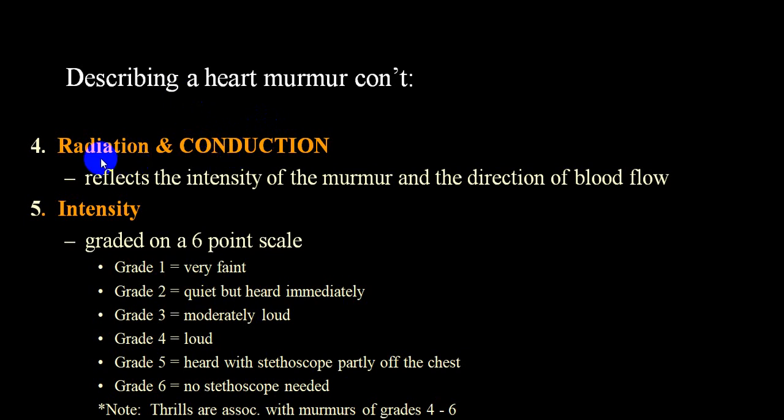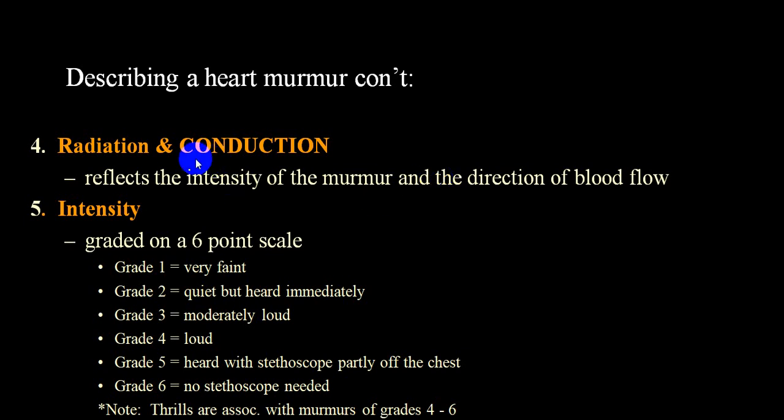Say I give one more example. A murmur of VSD is a very loud murmur. It is usually heard in the parasternal region on the right side as well as the left side. It is the loudest murmur. It is heard in all directions, whether right, left, up, down, in a very large area. From that parasternal region, equidistant, whether on the right, left, superior or inferior, the murmur is heard with the same intensity. We'll call that radiation.